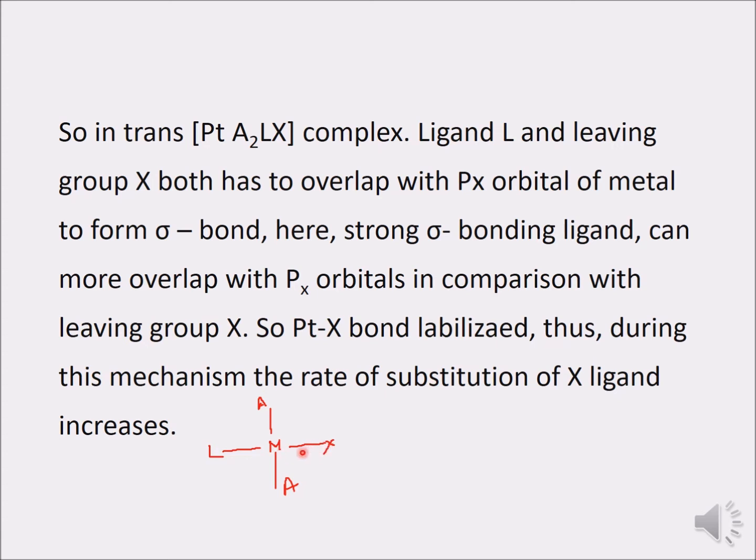This platinum metal here we are taking, I have written here M, but here we can write Pt. So this bond is labilized. Thus during this mechanism the rate of substitution of X ligand increases. So when we see the mechanism, when a nucleophile attacks this compound, then substitution takes place, and in this condition substitution of the X ligand increases.